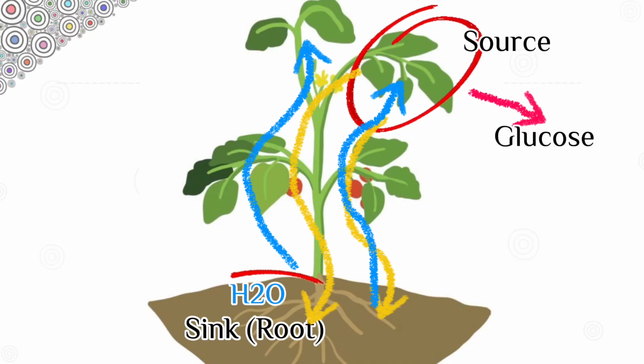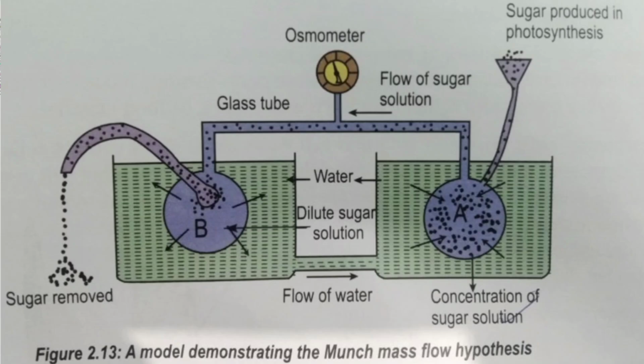This mechanism of translocation of food and transport of water is further explained by the model of the Munch mass flow hypothesis. This figure shows a model demonstrating the Munch mass flow hypothesis. Here there are two beakers, beaker A and beaker B.